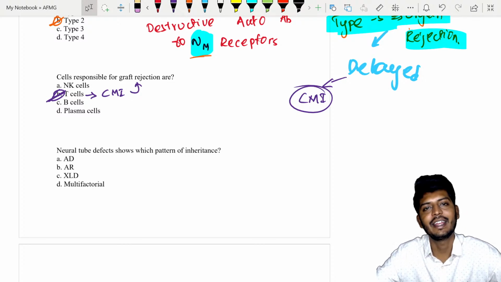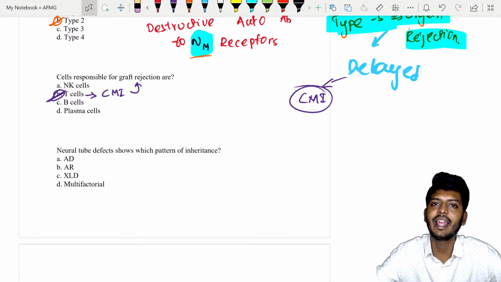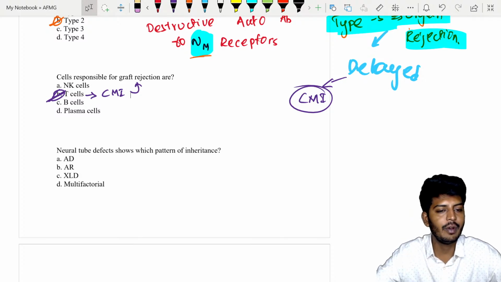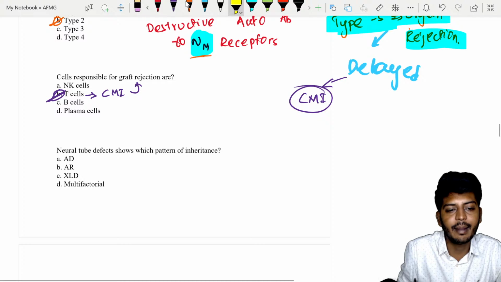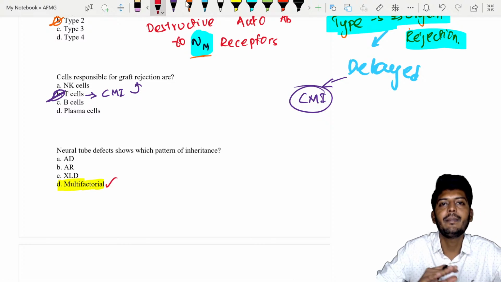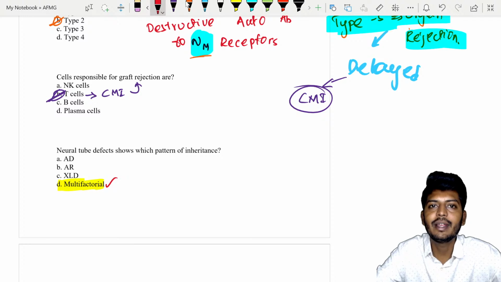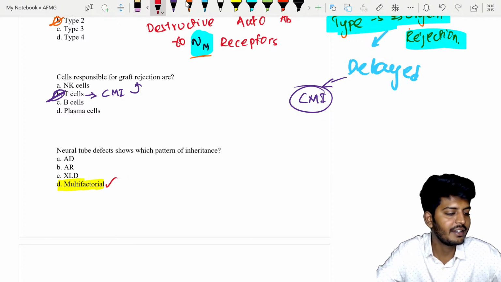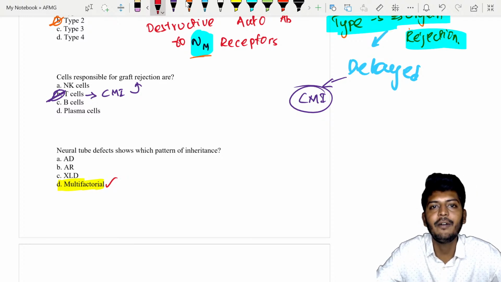Since it has multiple factors, it can be genetic, autosomal, or due to vitamin deficiency. Because of that, the best answer will be multifactorial. So the two diseases which can be asked are neural tube defect inheritance and diabetes mellitus inheritance. Diabetes mellitus is also a multifactorial condition.